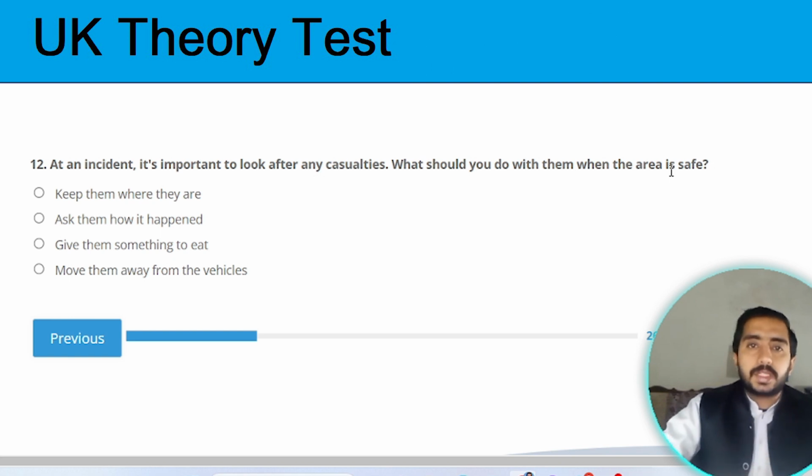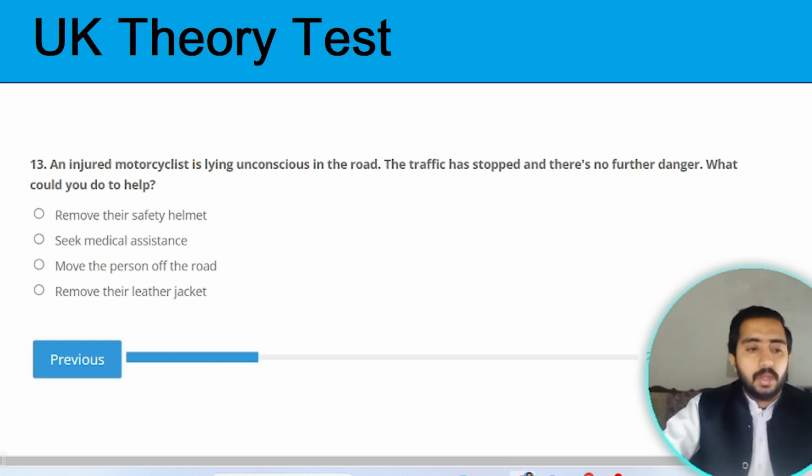When the area is safe, then the first thing you need to do is keep them where they are. Option A is the correct one. Next question. Question number 13. An injured motorcyclist is lying unconscious in the road. The traffic has stopped and there is no further danger. What could you do to help?